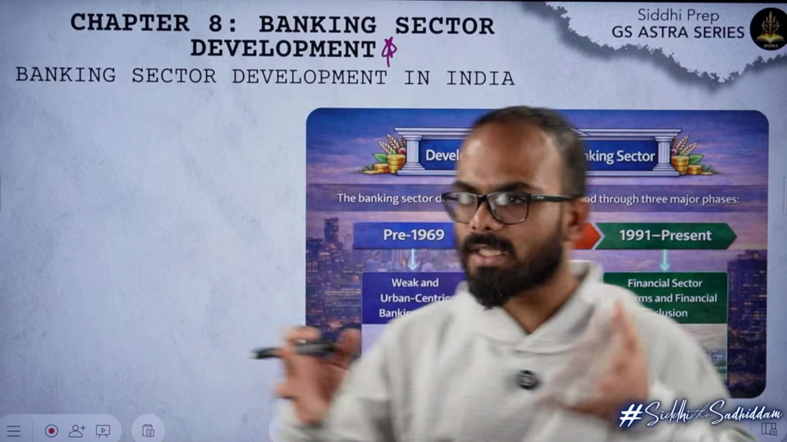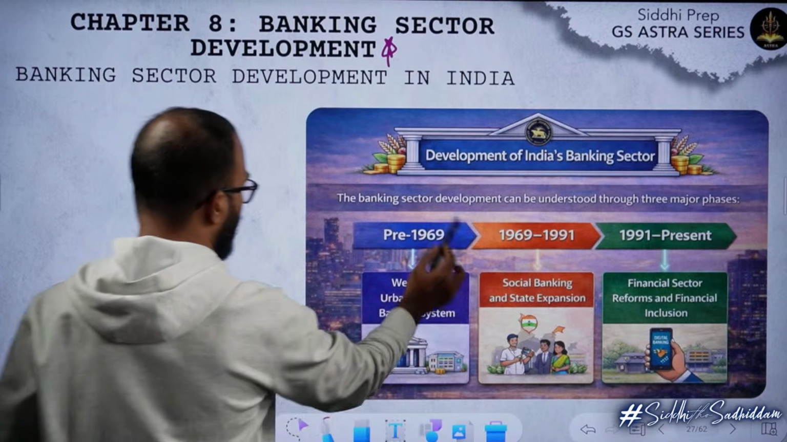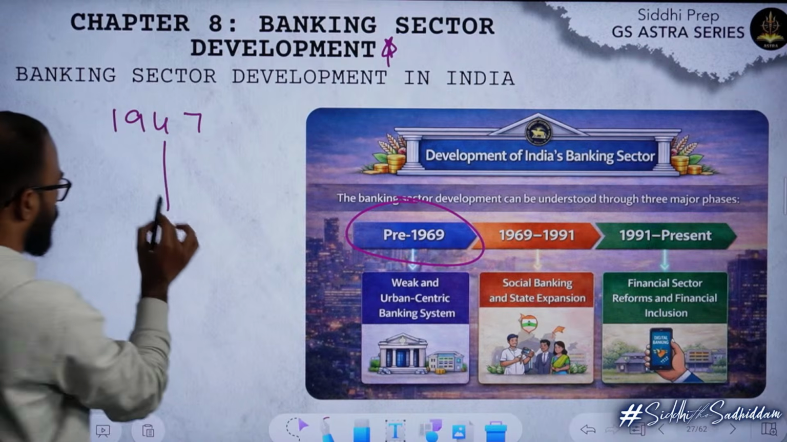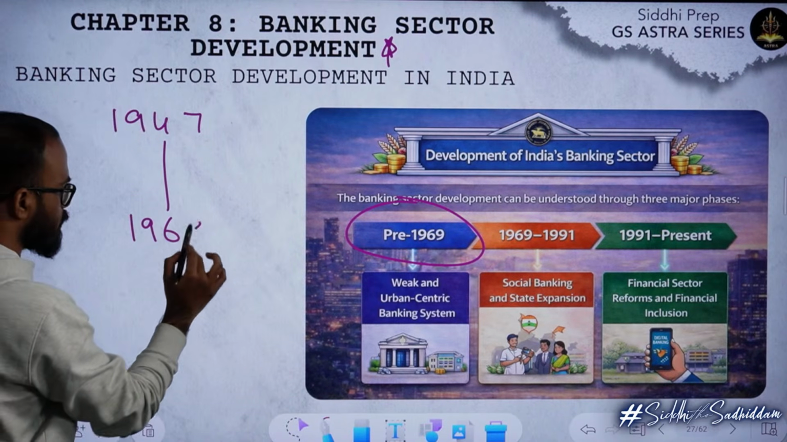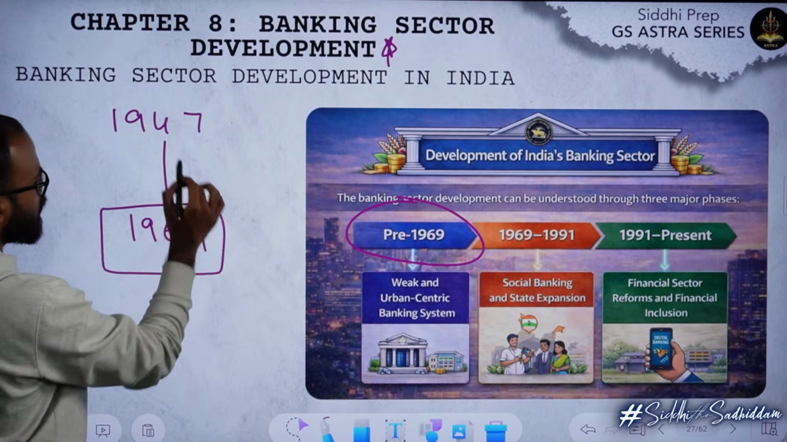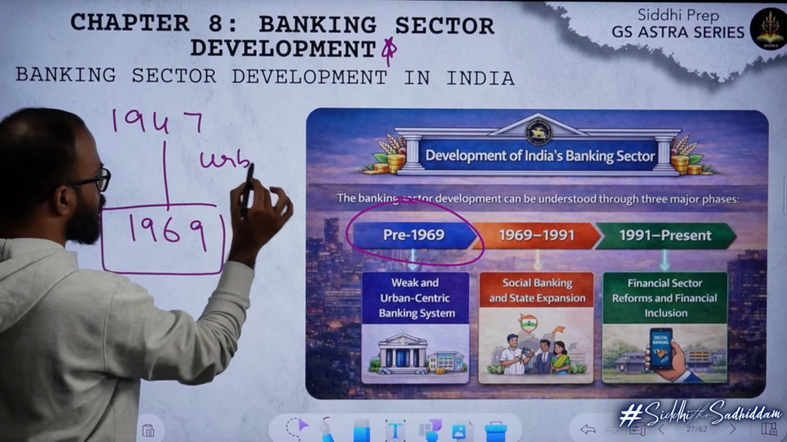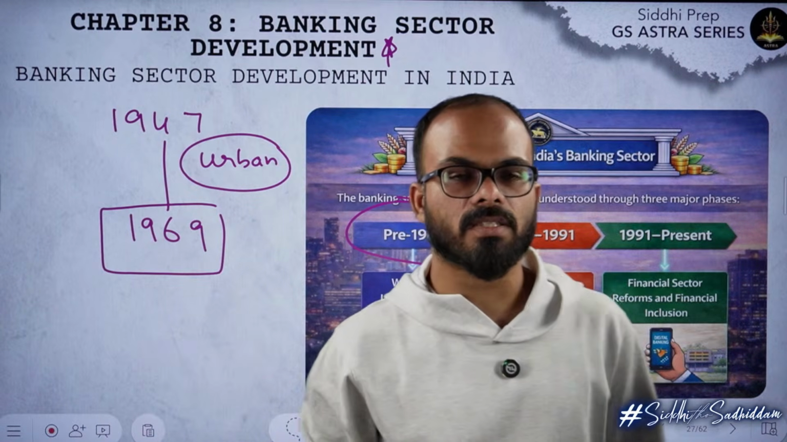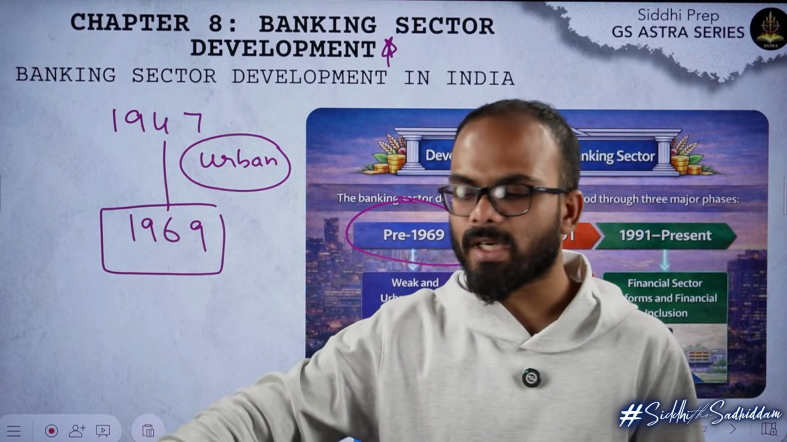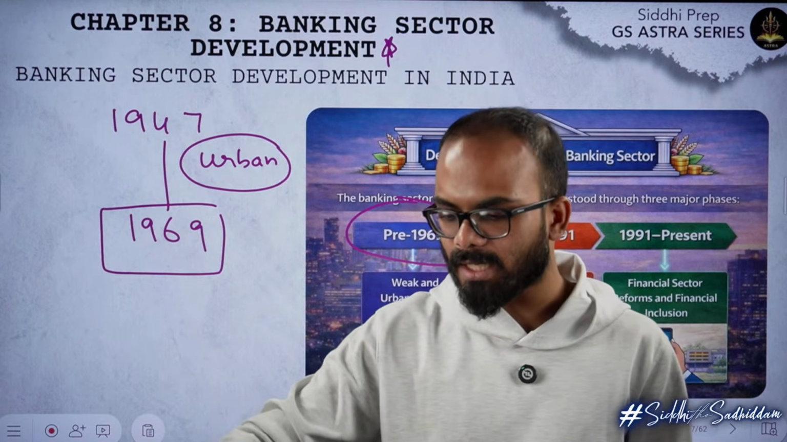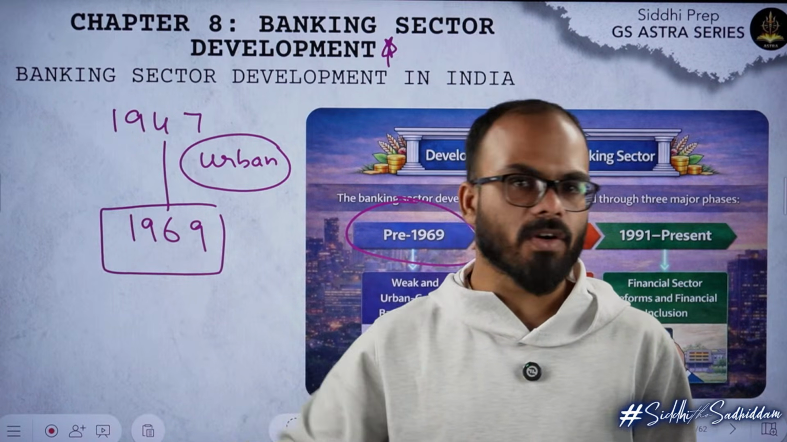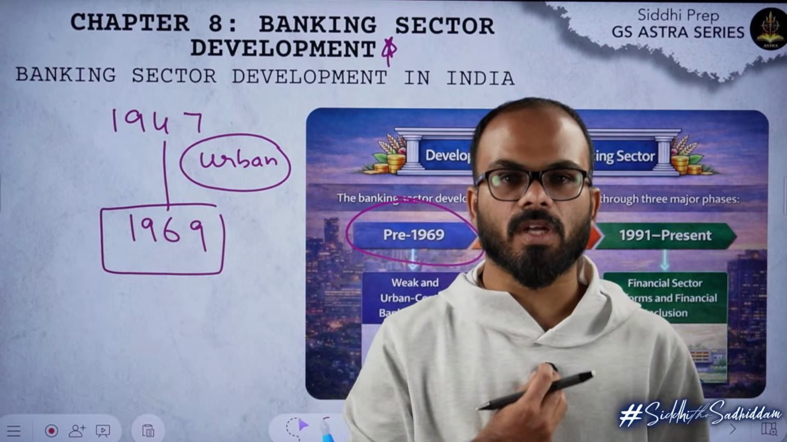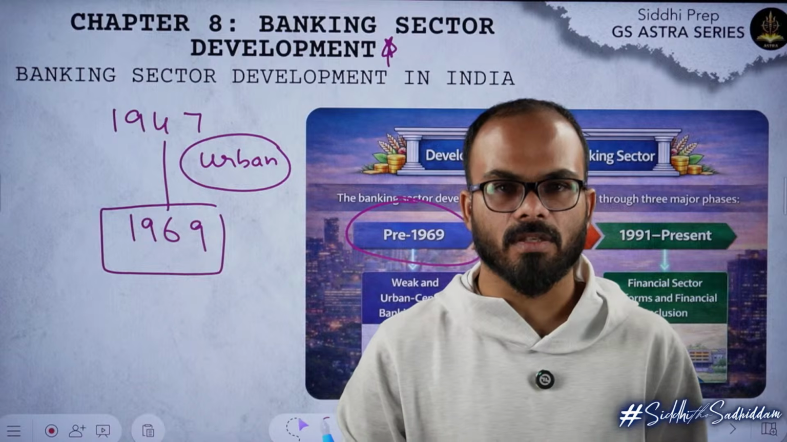So all in all, the story starts at around the period of 1969. India got independence in 1947. From 1947 to 1969, more or less banks were urban centric. The majority of the banks were in cities. They were lending money only to rich people. The rich were getting richer. They were not giving small finance loans or loans to smaller sections of people. They were not giving any such loans.